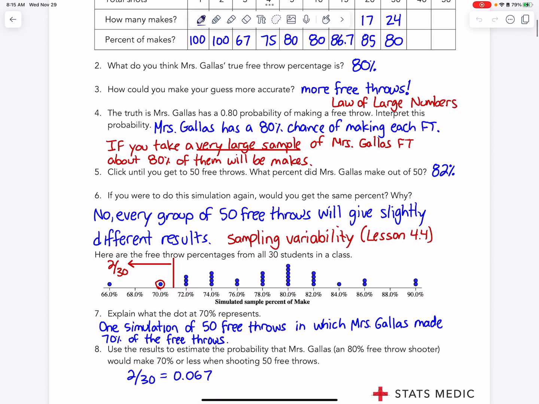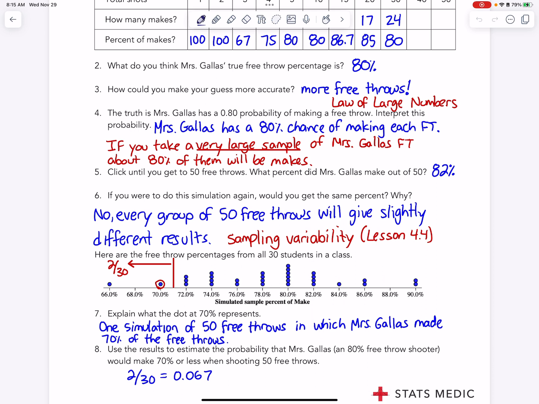For number 5, you're going to go ahead and click it until you get 53 throws, and you're going to see that in our simulation we got 82%. Every single simulation is slightly different because it's just a sample. It's not the true population, and it's not the theoretical probability. It's just the actual working probability, which is going to be really close to 80%, but not necessarily exactly. And that's the answer to number 6: sampling variability.